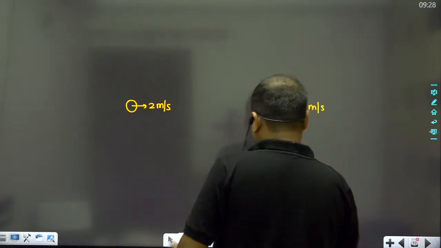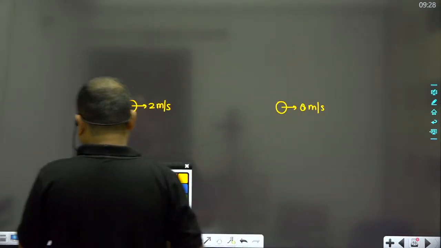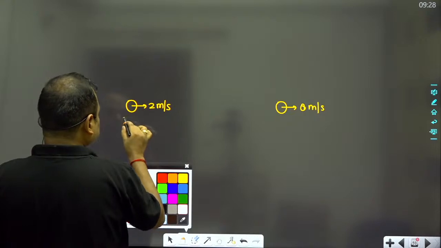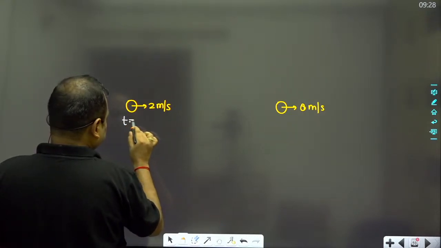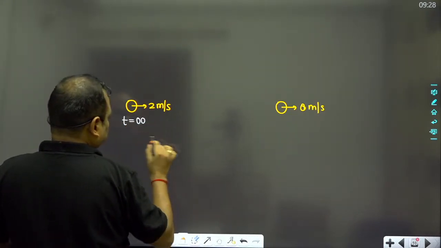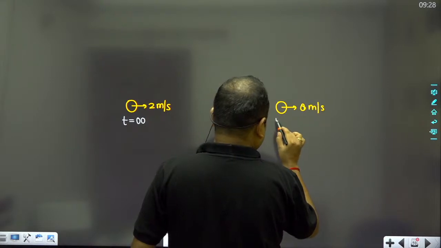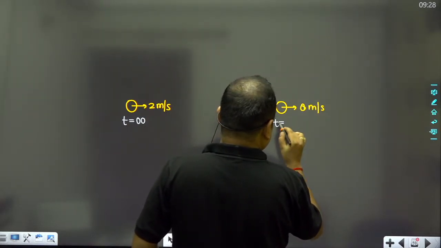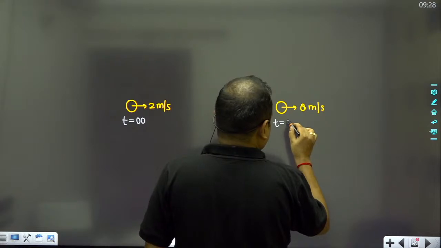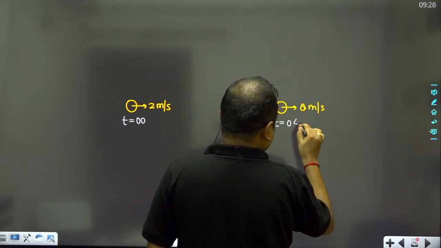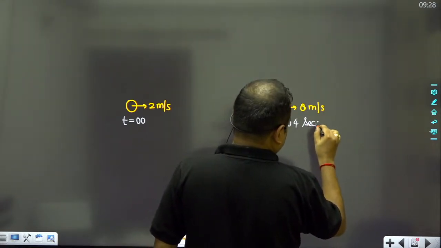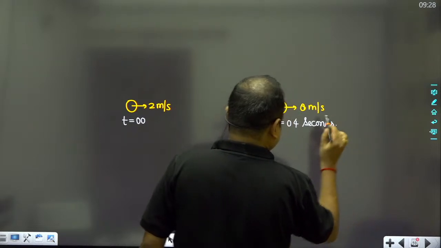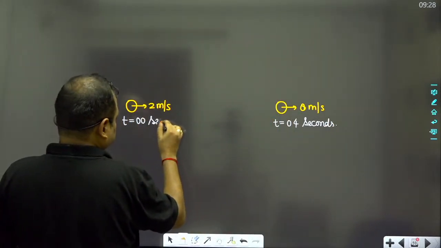And suppose that the time taken T is equal to 0.4 seconds.